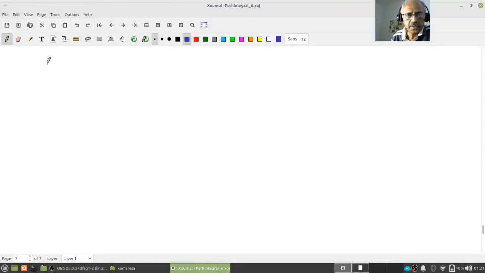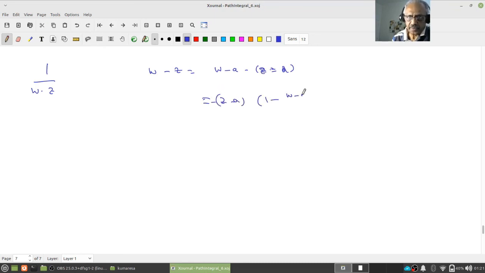So I have 1 by w minus z, therefore w minus z, I want to write as w minus a minus z minus a. So I pull out z minus a with a minus sign, therefore it's 1 by w minus a by z minus a.